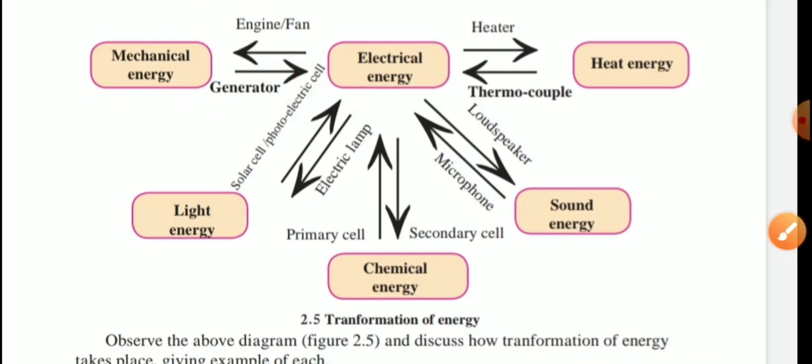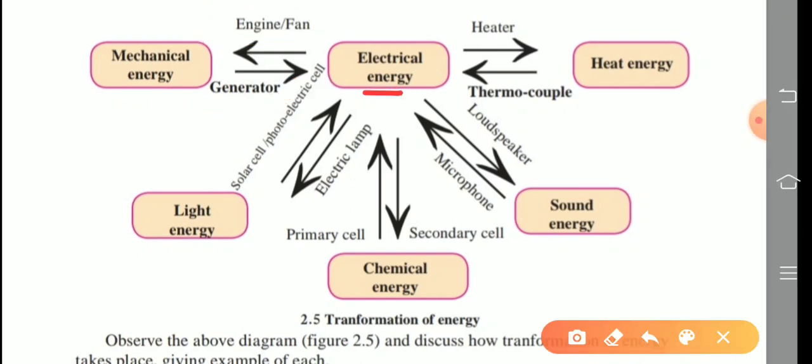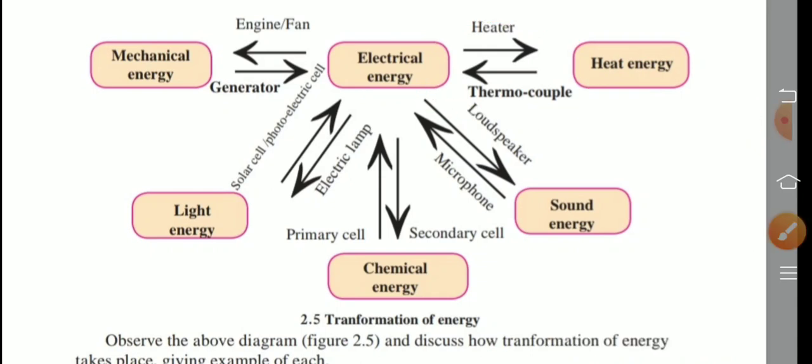Clear? Second example, electrical energy and heat energy. Electrical energy is converted into heat energy with the help of an electric heater, or heat energy is converted into electrical energy with the help of a thermocouple.